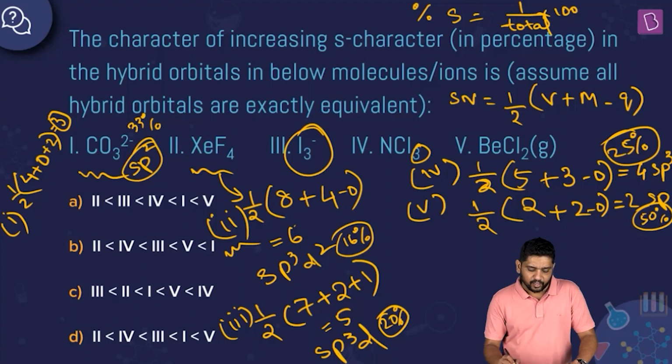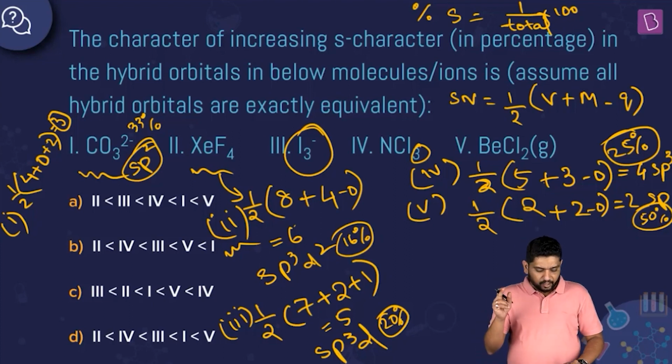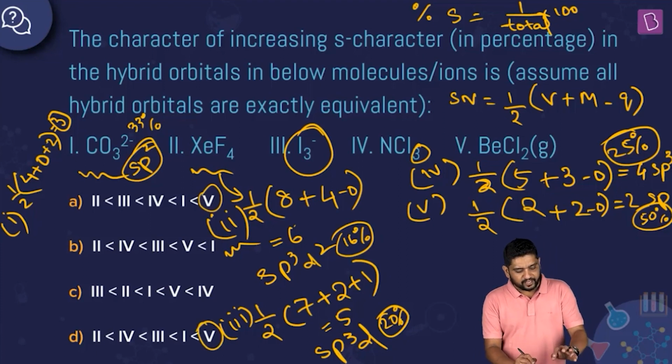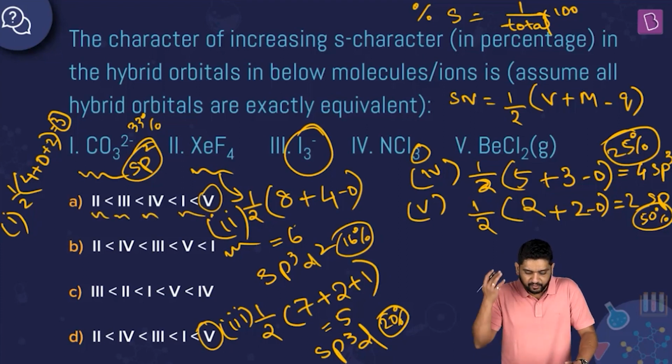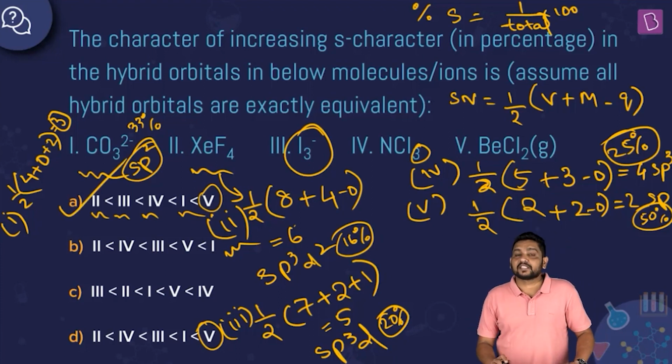It is in the second one, where only 1 out of 6 hybrid orbitals is S orbital. And then after that I have 3, then after that I have 33, so that is 1. And then after that, no, yeah, I have 25 before that, so 4, right? So I'm getting 2, 3, 4, 1, and then last is 5, right? So last has to be 5. 2, then 3 is what I wanted, right? So 2, 3, 4, 1, and 5. Wow. So A option is the correct answer for an increasing order of percentage S character.